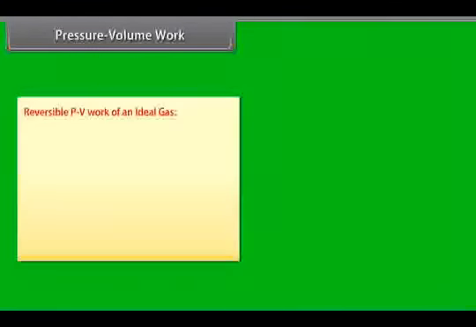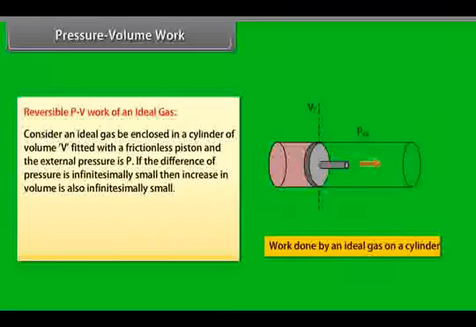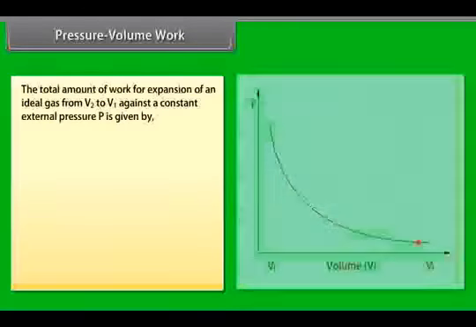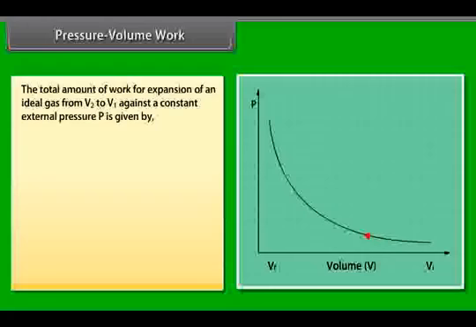Reversible PV work of an ideal gas. Consider an ideal gas enclosed in a cylinder of volume V, fitted with a frictionless piston, and the external pressure is P. If the difference of pressure is infinitesimally small, then the increase in volume is also infinitesimally small. Now, the work done by the system due to pressure-volume work is also small. The total amount of work for expansion of an ideal gas from V1 to V2 against a constant external pressure P is given by minus 2.0